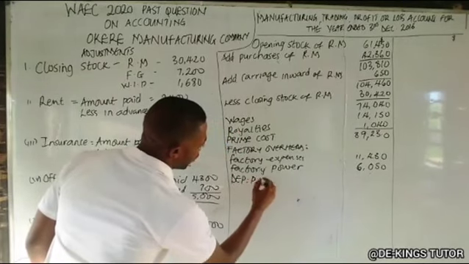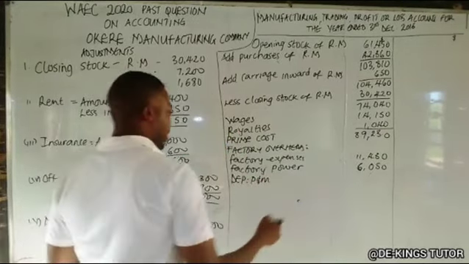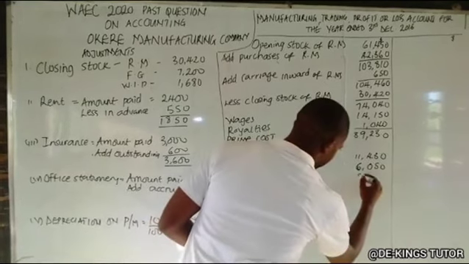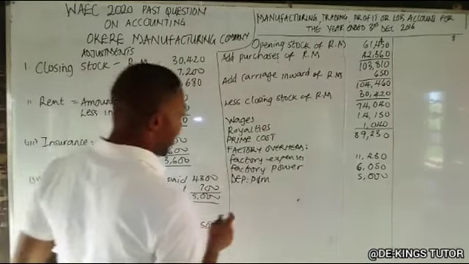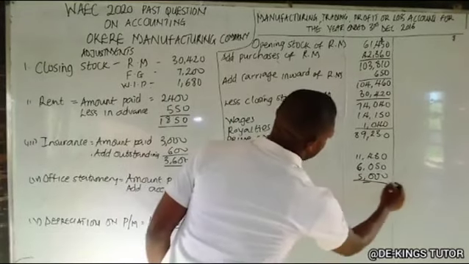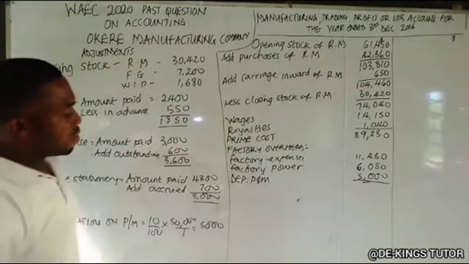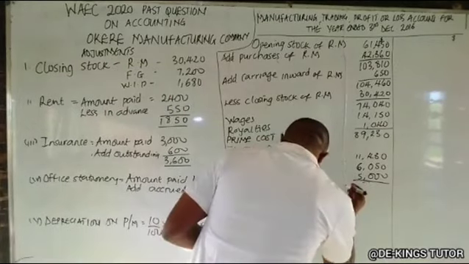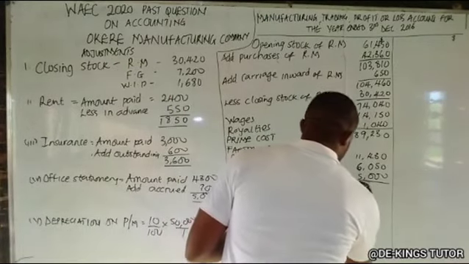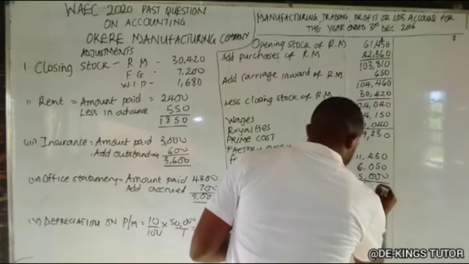If we add up, I think there is no other indirect expenses. So we add up and we'll have 111,710.